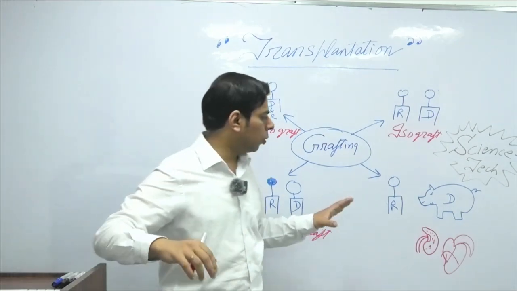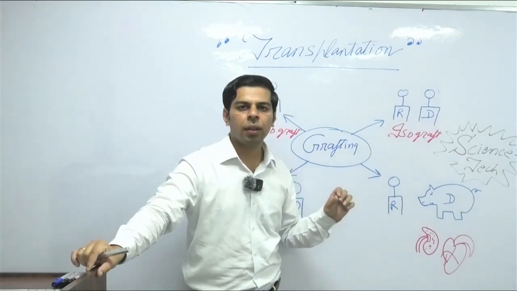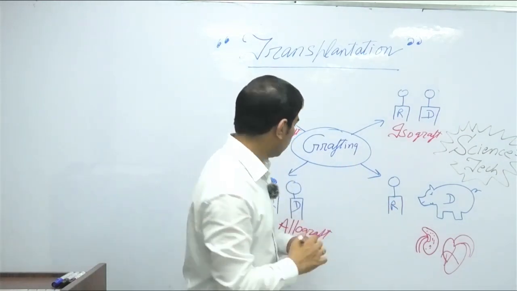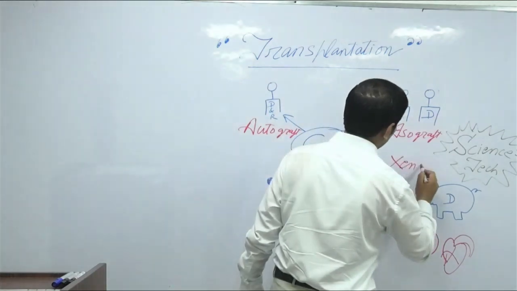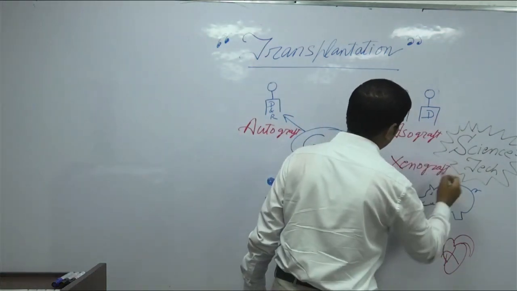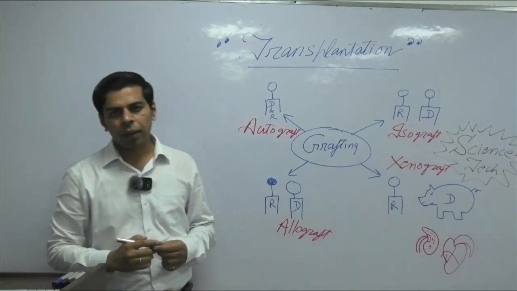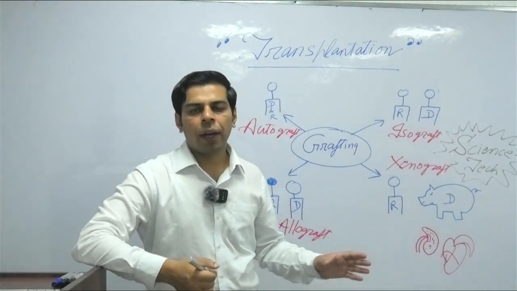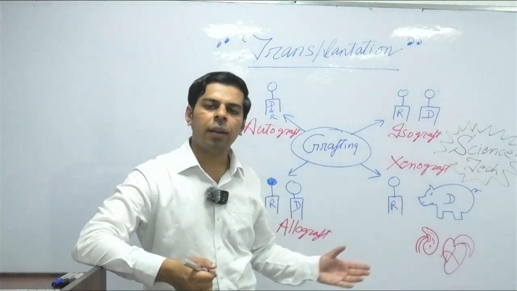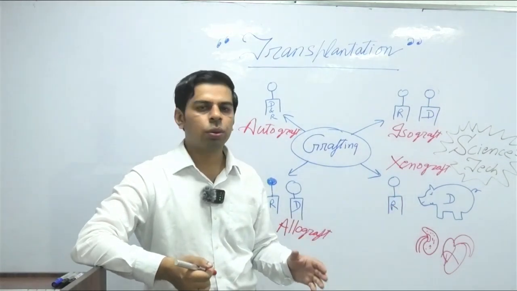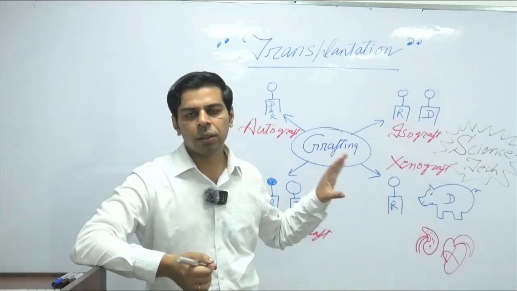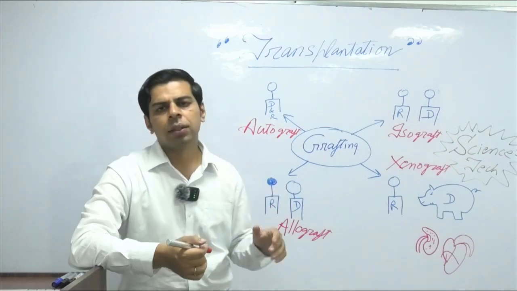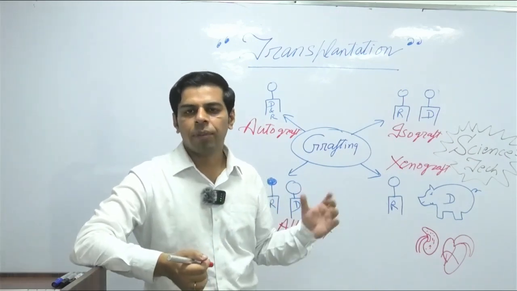Now the most controversial and ambitious, you could say, the grafting which carries the lowest success rate is the xenograft. Now, the xenograft or xenotransplantation is the uncharted territory. Here, we bypass the species barrier. In simple terms, when a pig, horse, dog, or cattle structure is used to save a human life, there is difficulty in matching the immunological basics, and it carries a high risk of fatality as well.